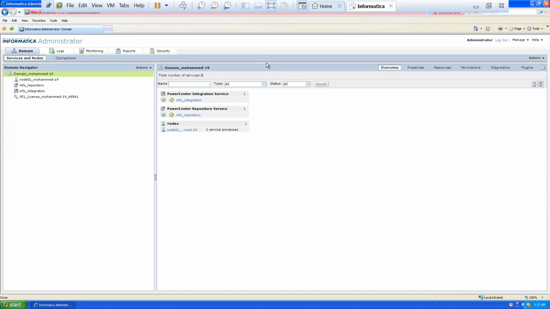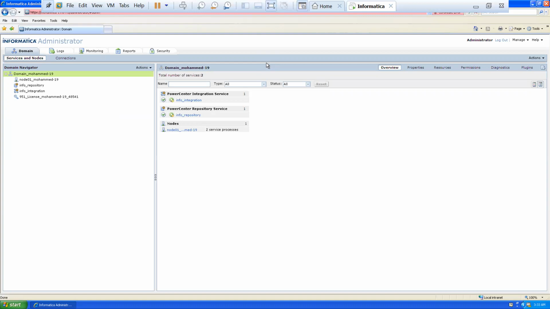Okay, there are two services by default, right? No, these are not default services; they were created manually. Nothing is available by default. Everything is manual. We manually created one repository service and one integration service. The name of the repository service is info_repository, and the integration service name is info_integration service.